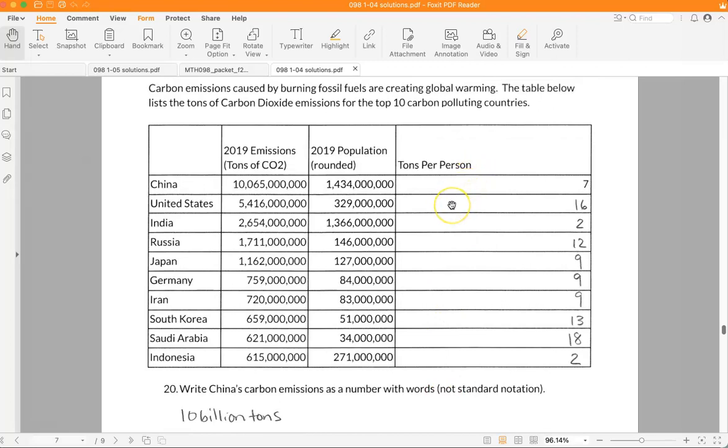It looks like the US is actually worse than China by this metric, which is 16 metric tons per person. And we are not the worst on the entire list. Saudi Arabia, which is a big oil producing country, produces more carbon emissions per person than the United States does. However, they're a much smaller country. They're about 1/10 of the United States. So India, at 2 metric tons per person, is similar to Indonesia.